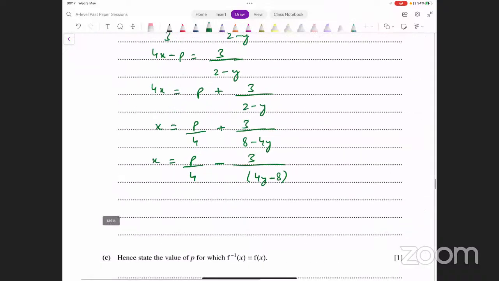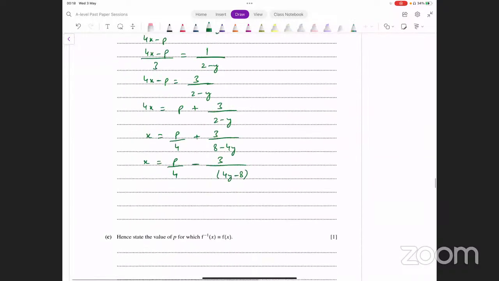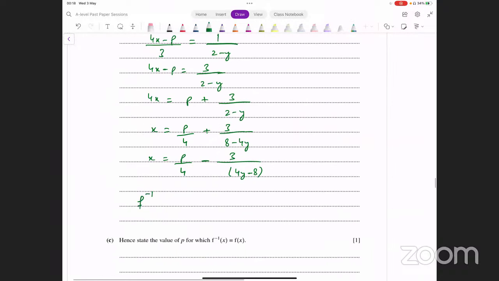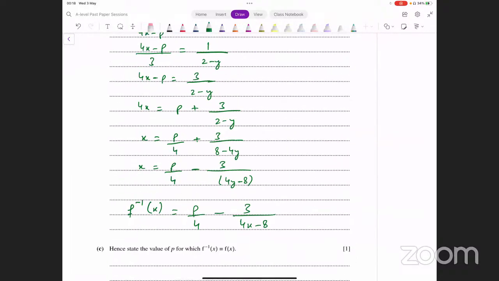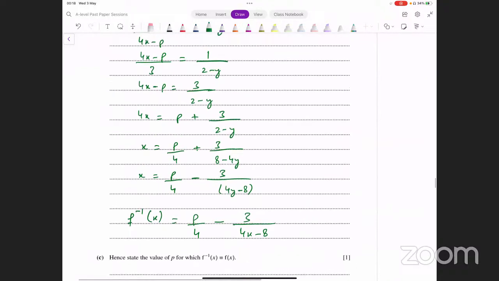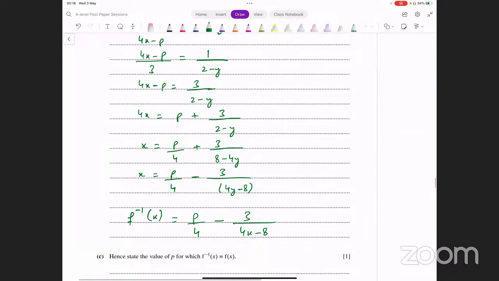अब इसको inverse form में लिख देते हैं. f function का नाम था, so we could say this is f inverse of x. x की जगह पे f inverse of x डाल देंगे, right side पे variable change कर दें, and you have p over 4 minus 3 over 4x minus 8, and that is what we were looking for here. This is the inverse of the function f. Okay, that was part B of this.